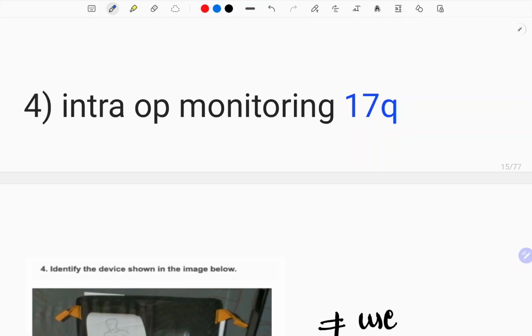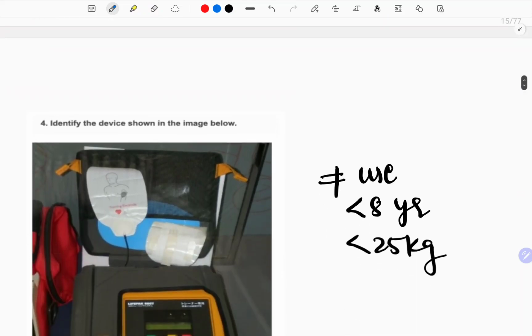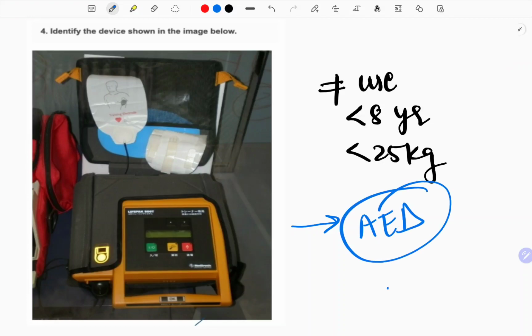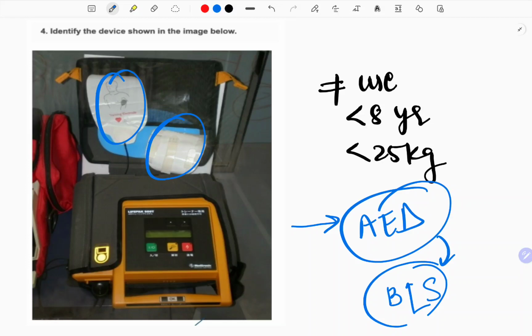Now, next topic is intraoperative monitoring, from which 17 questions have been asked and more are image based. So see, they're asking you to identify the device shown in the image below. Now, this is an automated external defibrillator, which we use in the BLS for defibrillation. See, you can look at the two pads to attach.